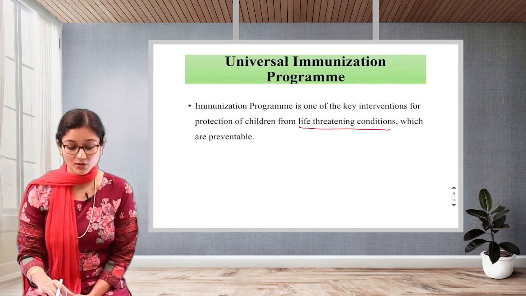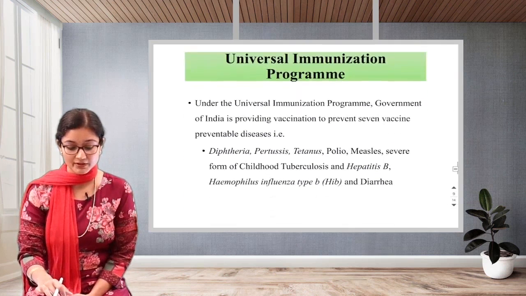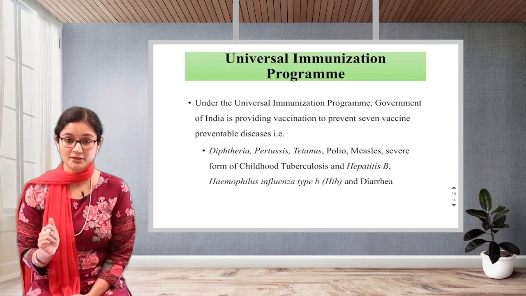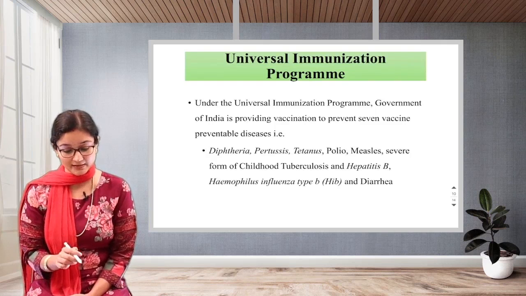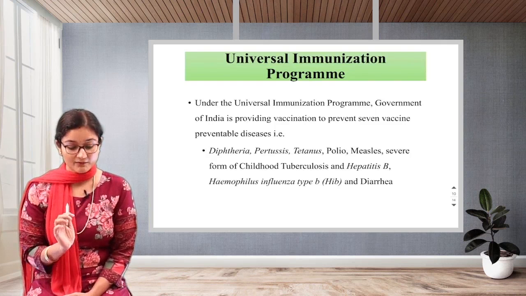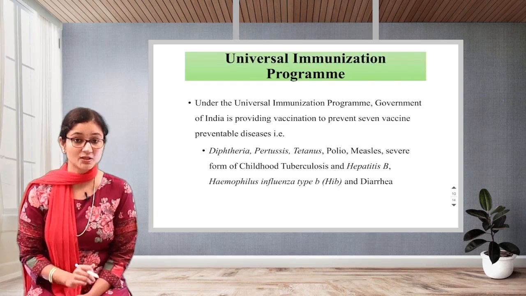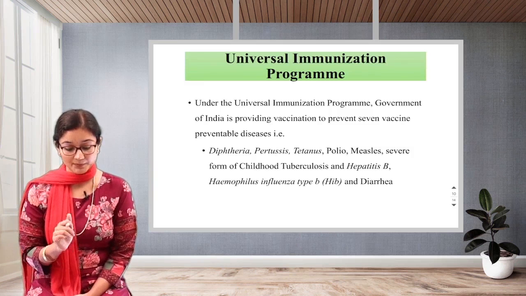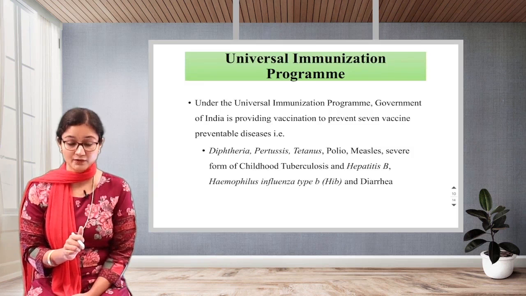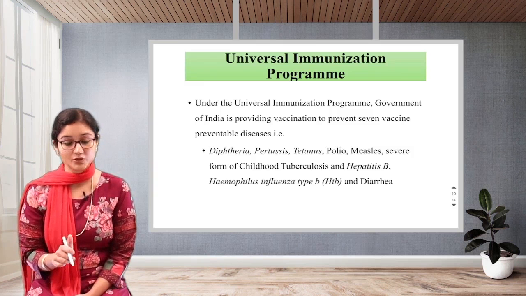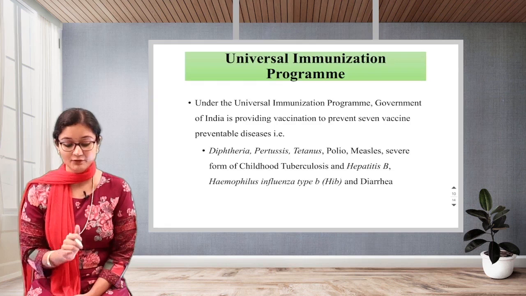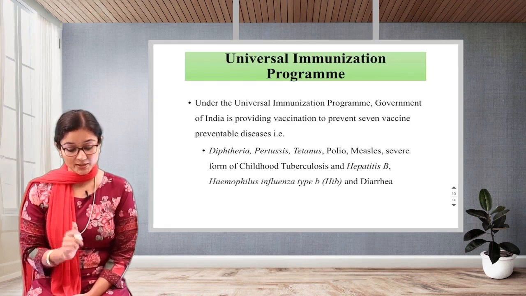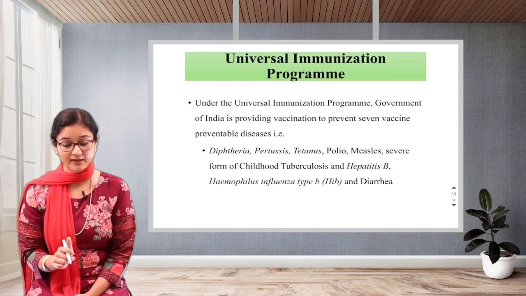Okay, let us see what are the different diseases which are being prevented with this. Under the universal immunization program, the Government of India is providing vaccination to prevent 7 vaccine preventable diseases. So, what are the 7 vaccine preventable diseases? Diphtheria, pertussis, which is also called whooping cough, tetanus, polio, measles, severe form of childhood tuberculosis, hepatitis B, Haemophilus influenza type B, and diarrhea.